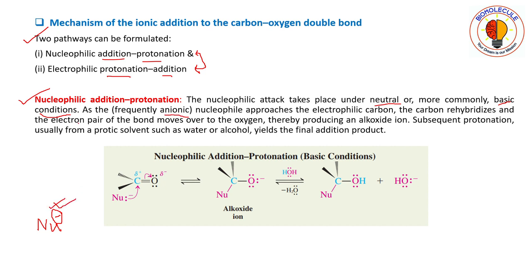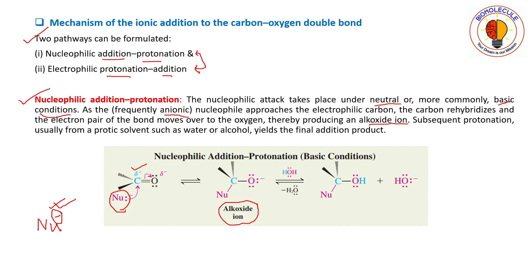As the nucleophile approaches the electrophilic carbon, the carbon rehybridizes and the electron pair of the pi bond moves over to the oxygen, thereby producing an alkoxide ion. So the nucleophile bearing a negative charge attacks the carbon atom bearing a positive charge, and it undergoes rehybridization in which the oxygen takes the pi bonded electrons towards itself, and thus an alkoxide ion is formed.